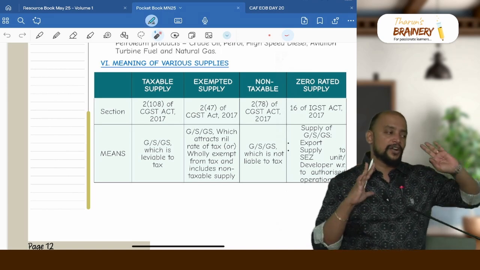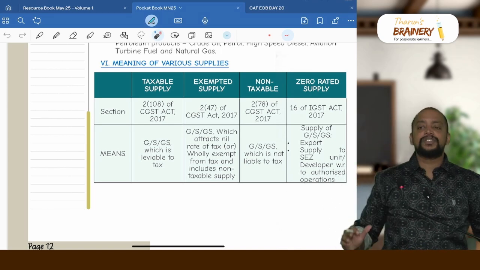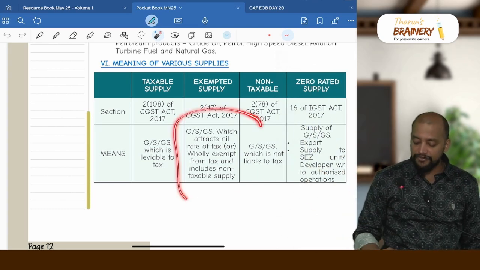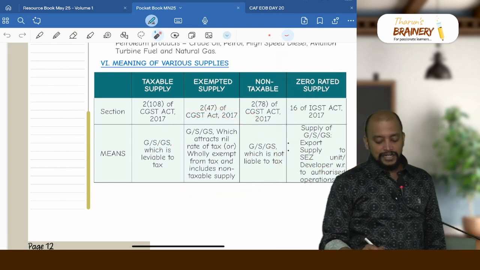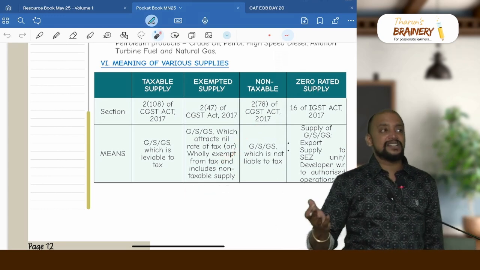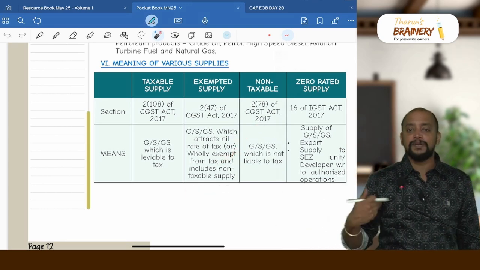These 3 are only the meaning of exempted supplies for payment of GST, but for availment of ITC we have a separate meaning of exempted supplies. This is only for payment of GST. So goods attracts nil rate or wholly exempt from tax and includes non-taxable supply. The balancing figure is called as taxable supply, means on which we pay GST.